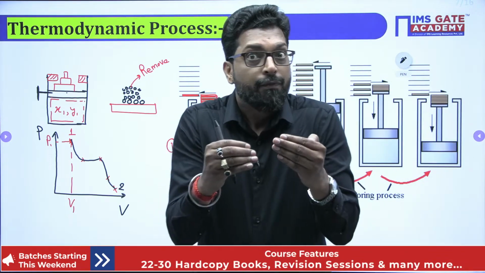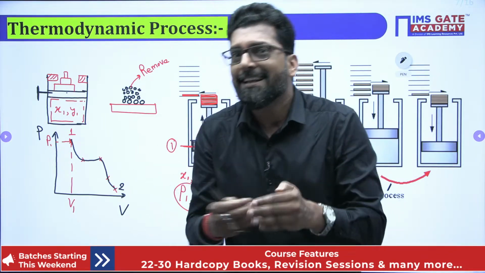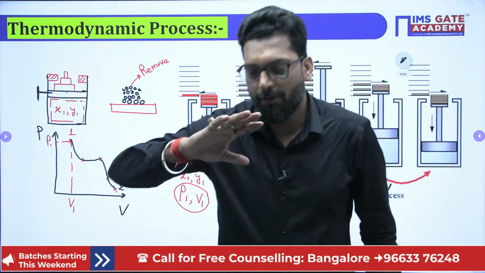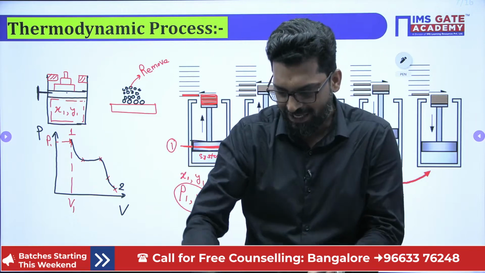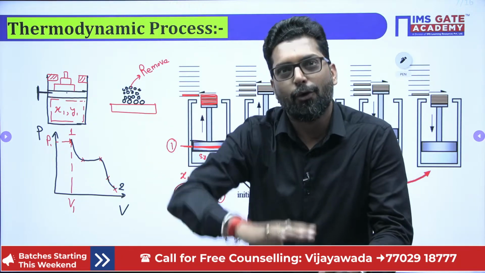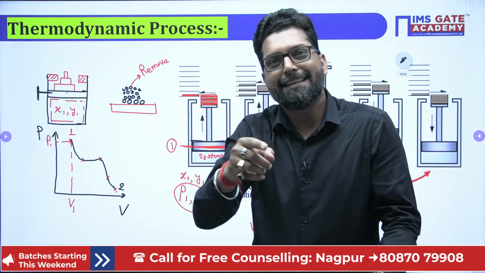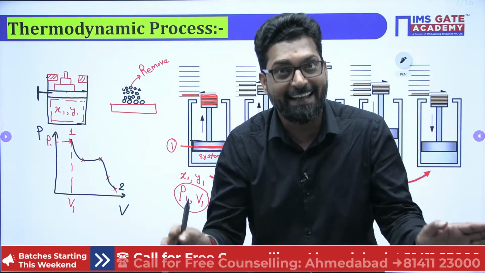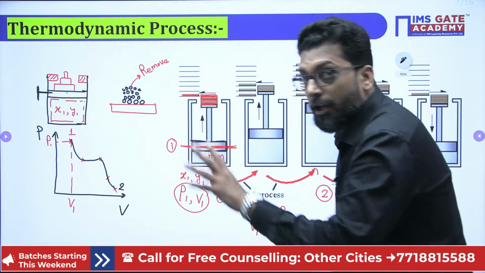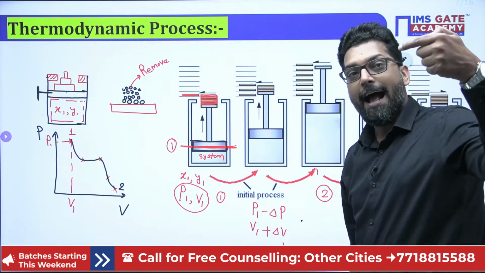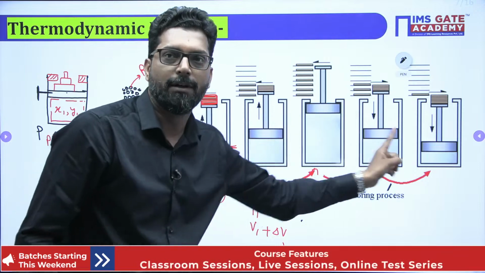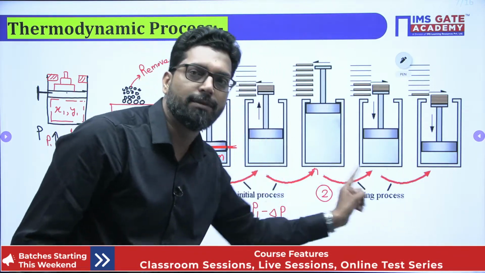See, this is not a practical scenario. When a child is growing from childhood to old age slowly, it is not practically necessary that it will go from old back to child. But if the child goes to old and again old to child, you have to do it like that. That is called a reversible process.